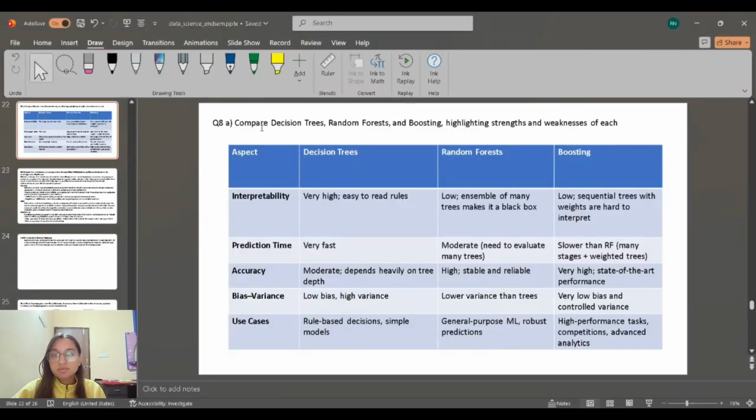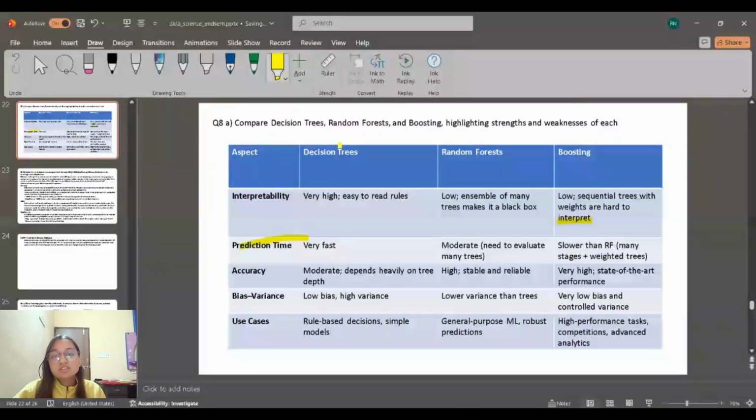Question 8, A part. Compare decision tree, random forest, and boosting, highlighting strength and weakness of each. First aspect is interpretability. In decision tree, it is very high, easy to read rules. For random forest, low, ensemble of many trees makes it a black box. Boosting, low, sequential tree with weights are hard to interpret.